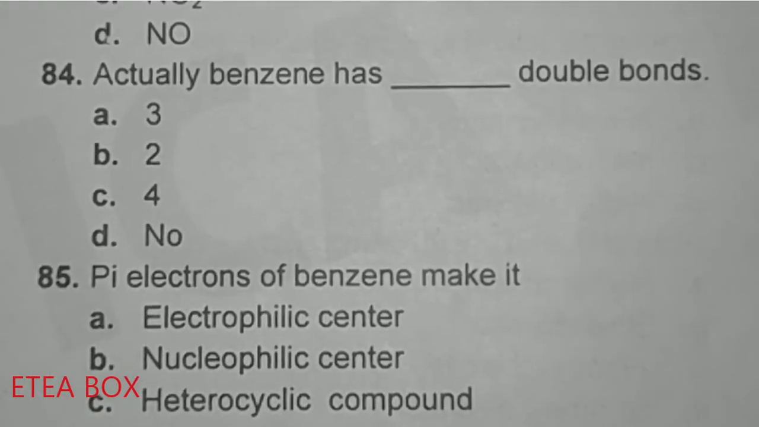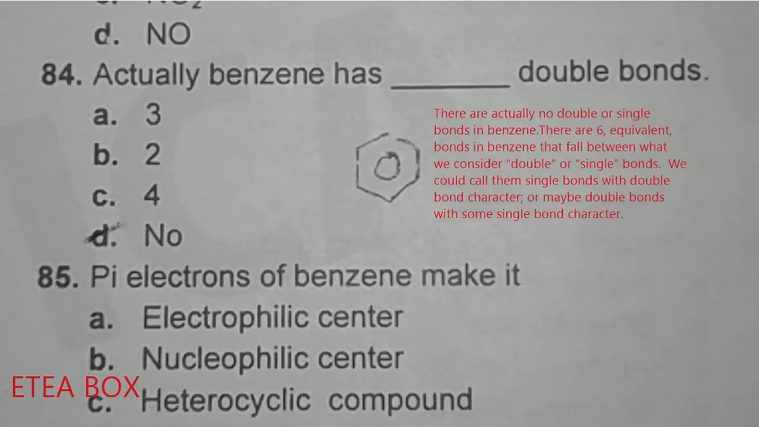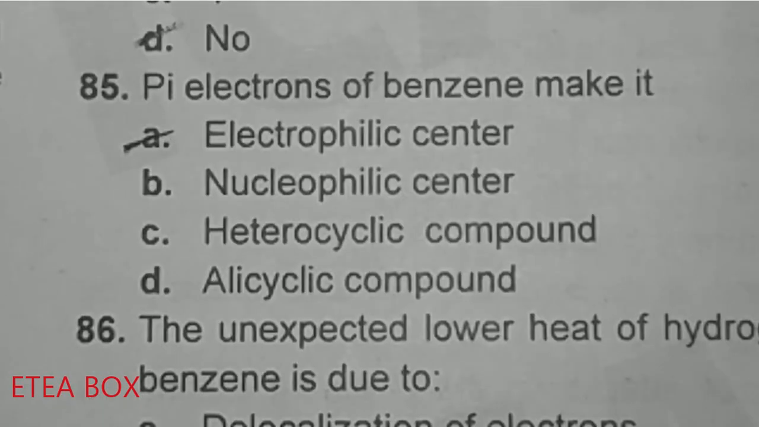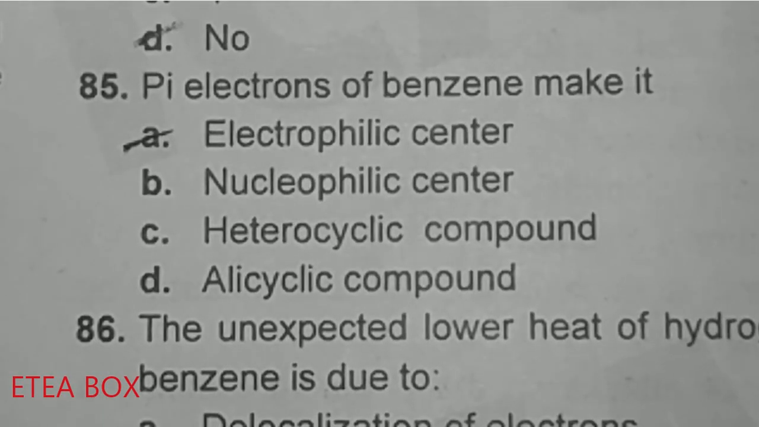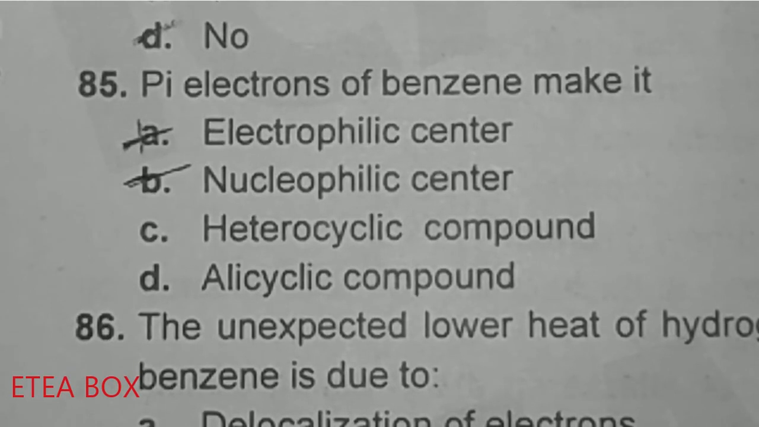Question 84. Actually benzene has no double bond. We have studied in resonance that the actual structure of benzene is like this. The pi electrons of benzene make it a nucleophilic structure, because they are negative, sorry, not charges, negative electrons, and you know that electrons are nucleophilic in nature. So the pi electrons make it a nucleophilic center.